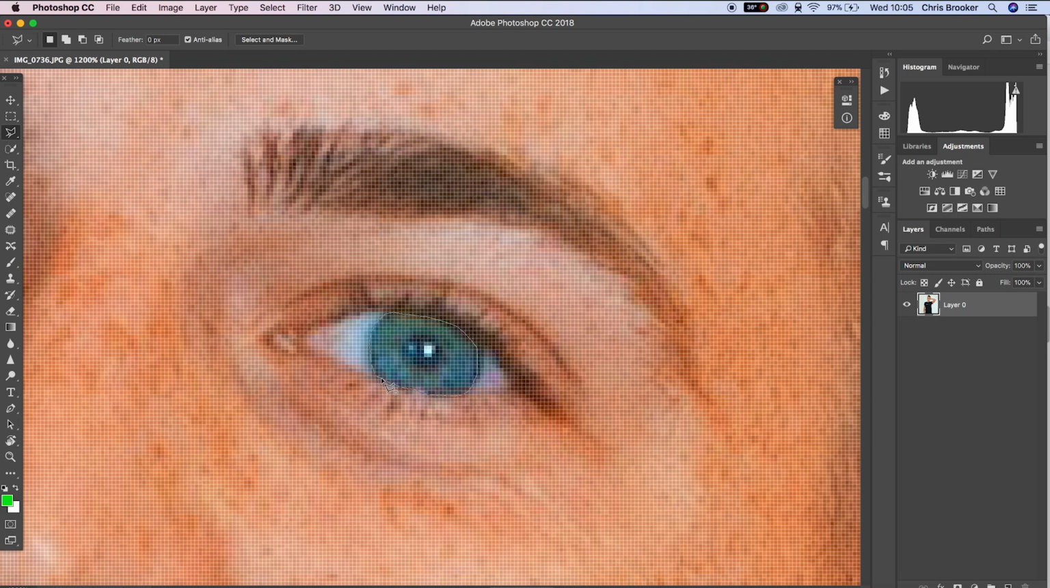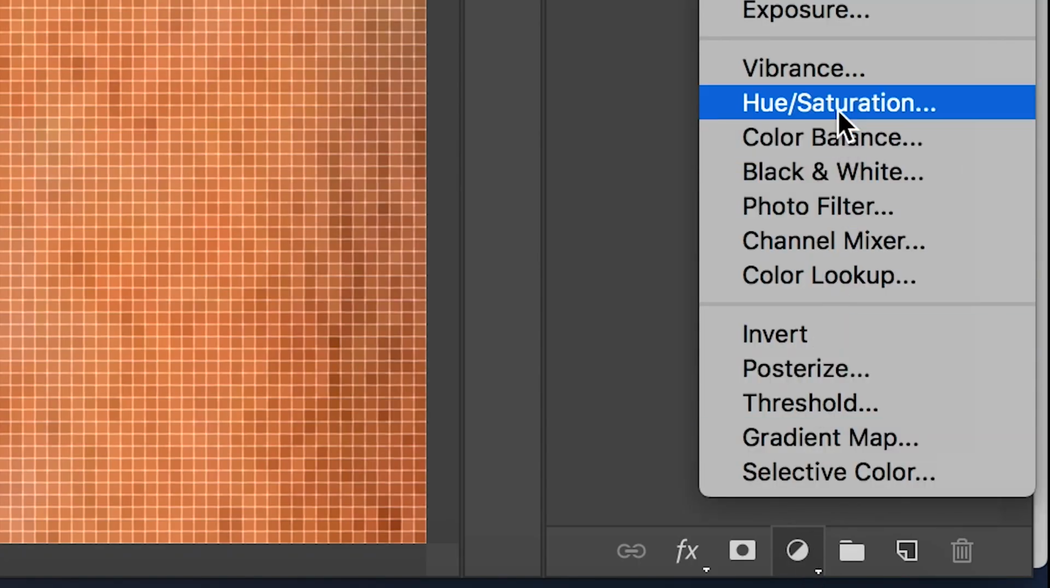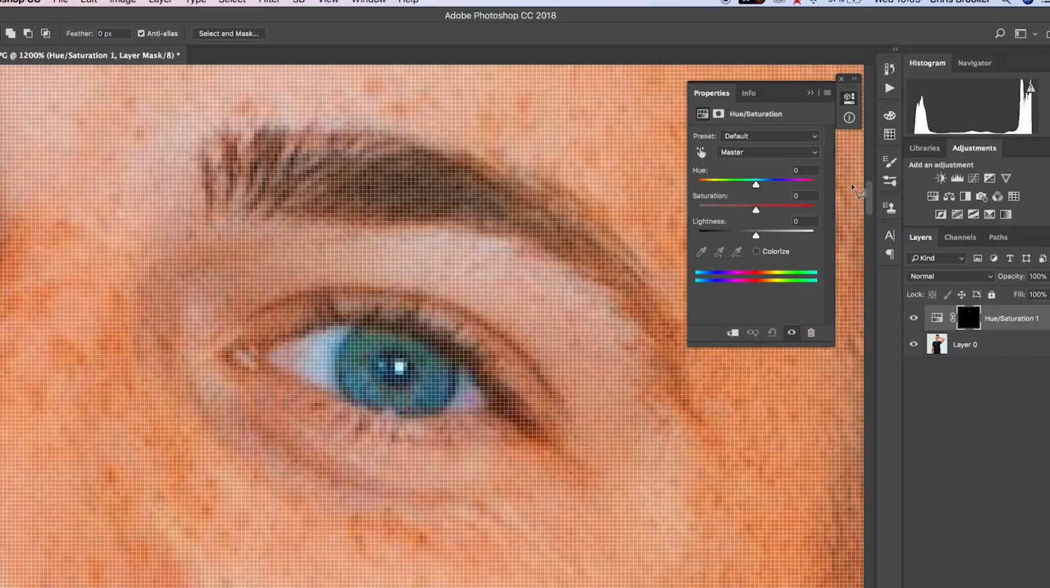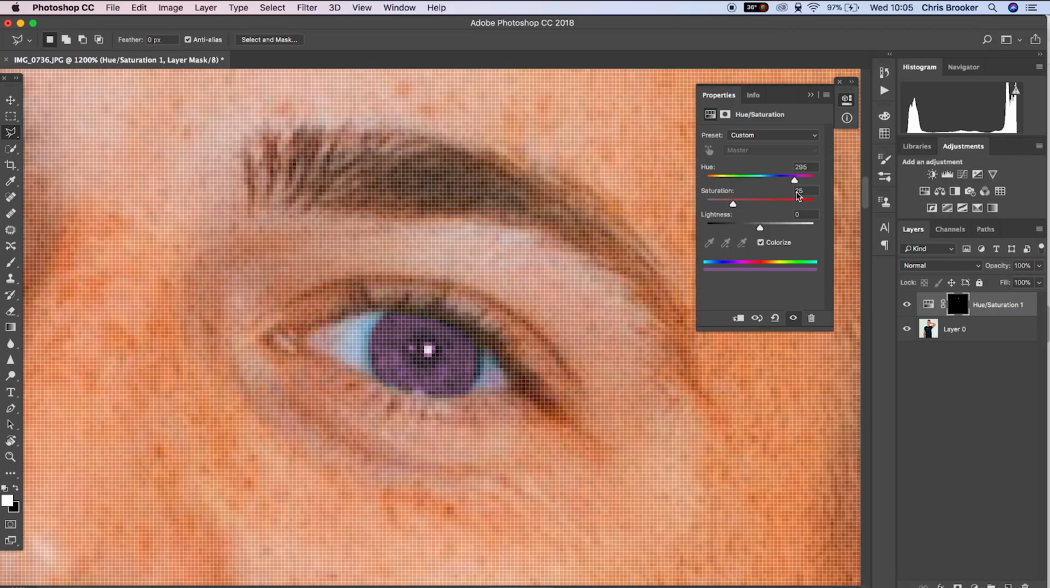Now from here we want to go over to the tab on the right, and in the bottom right corner you'll see these icons. Select the circle icon and then go up to hue/saturation. This will load up a tab, and inside of the properties tab you want to go down to colorize, select colorize, and now from here you're free to change the hue, the saturation and the lightness of the selected layer.